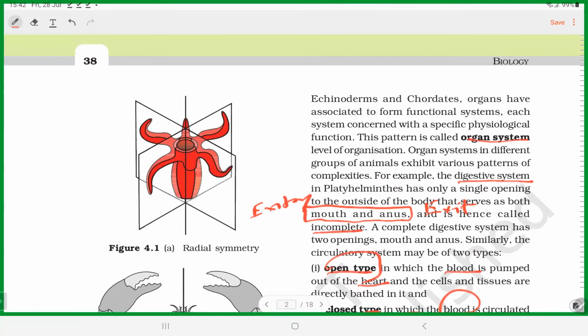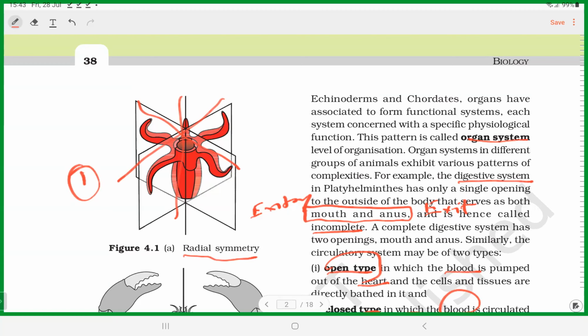The first one is called what? Radial symmetry. It means in such organisms, if you cut the organism in any plane, you get two equal halves.